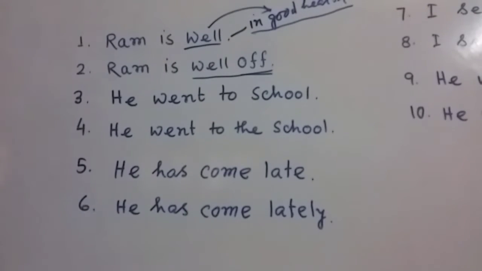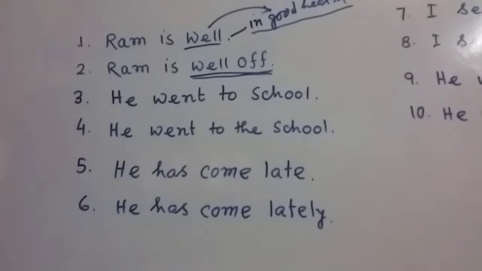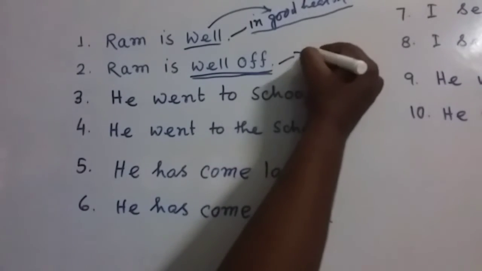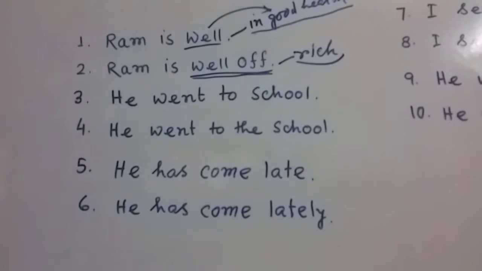And in the second sentence you can see this group of words. It means rich. That means Ram is rich. "Ram is well off" means Ram is a rich person. So my dear friends, you can see the difference.